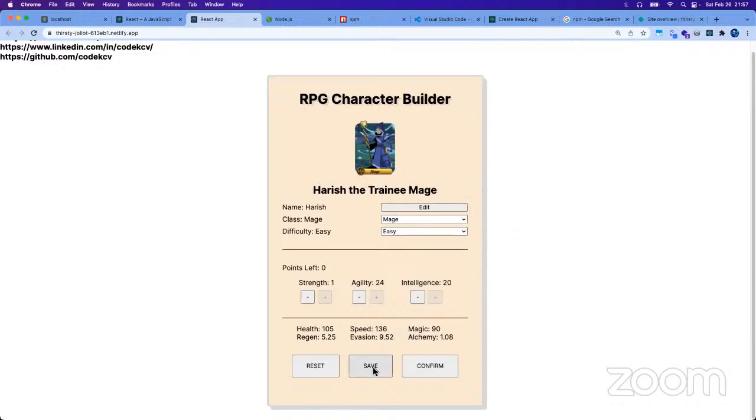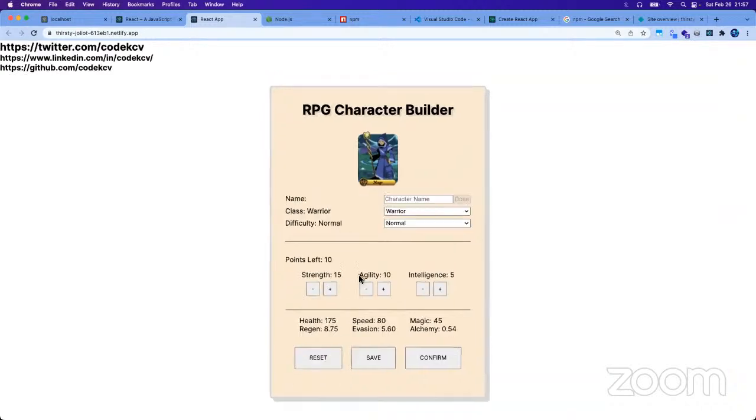But I could also save it just so we can have it persisted in our local storage. So if I try to refresh this, it's gonna retain my stuff. But yeah, I'm going to reset this and then save that as well. So yeah, before we get started, we're gonna do this from the very start.